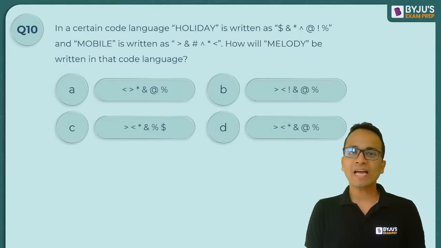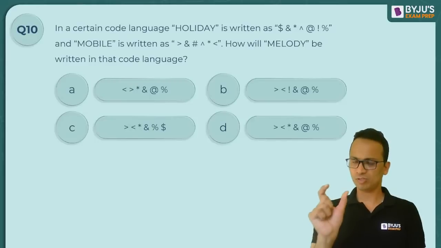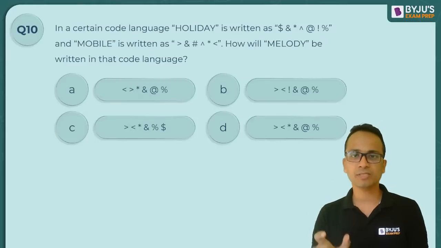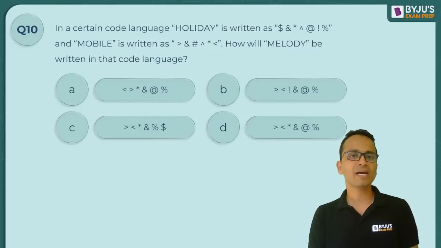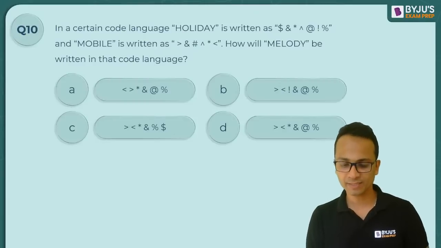In a certain code language, holiday is written as, so now you can see the symbols against the code of a particular word. So holiday and mobile का code दिया हुआ है. You will have to find out the code for melody.